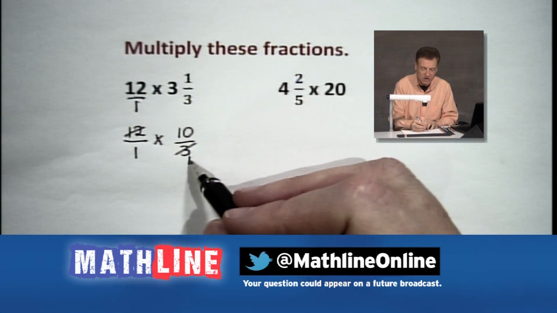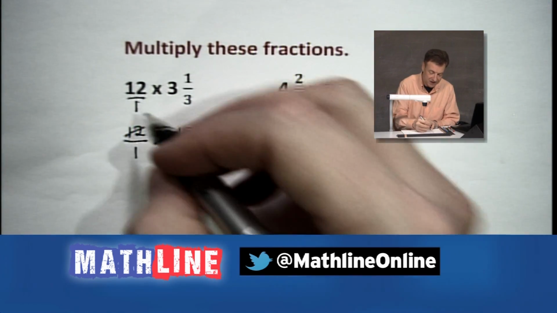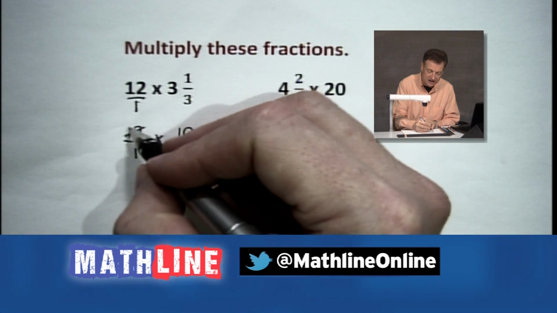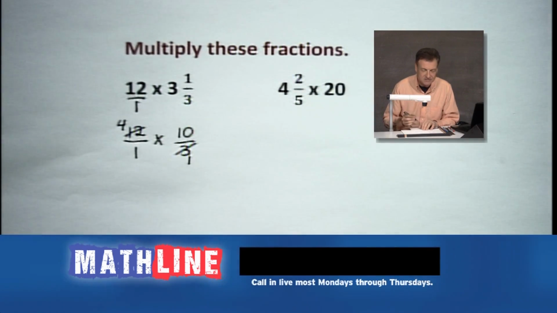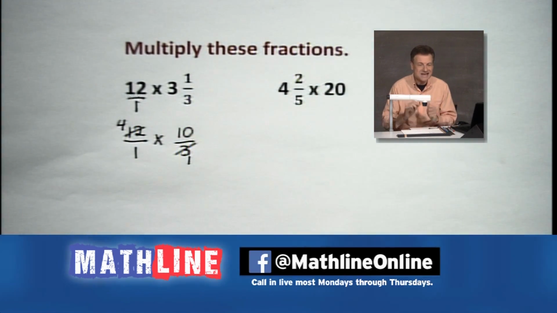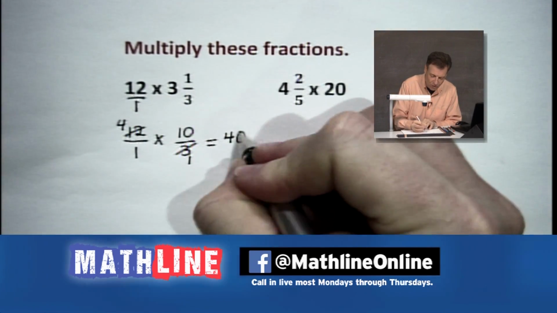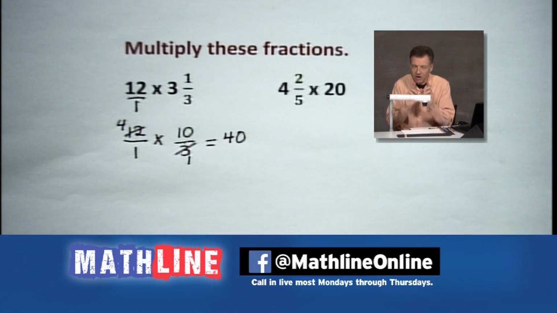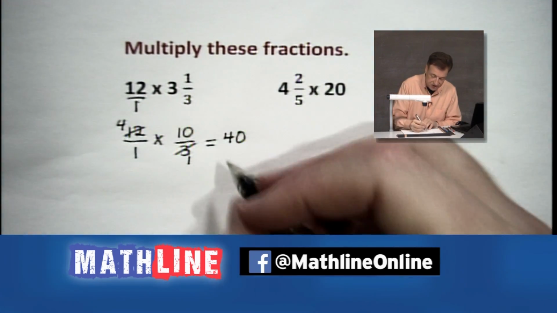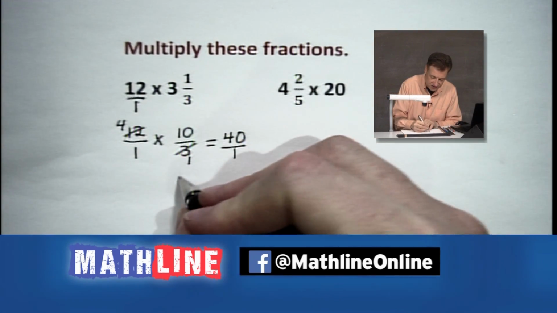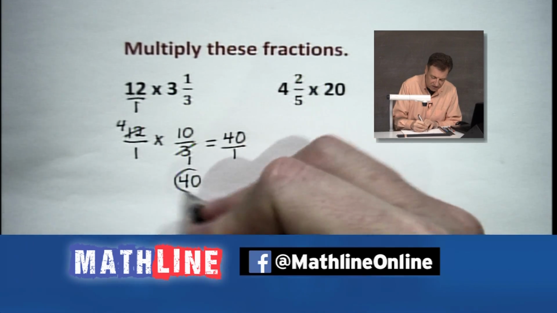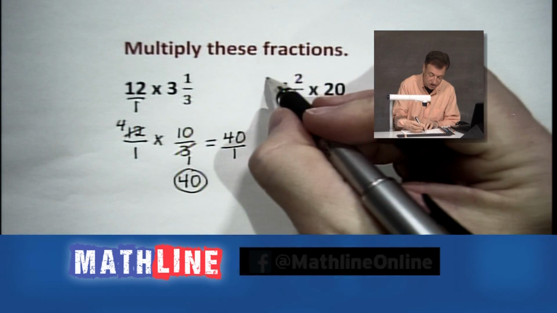3 divides into 3 one time, so bring your 1 down there. And up here we've got 3 dividing into 12. It's going to go 4 times. So you're left with 4 times 10, and that's going to give us 40. Now we multiply our numerators together. It's over 1, so that's going to simply leave us with 40. We can write that in that fashion.